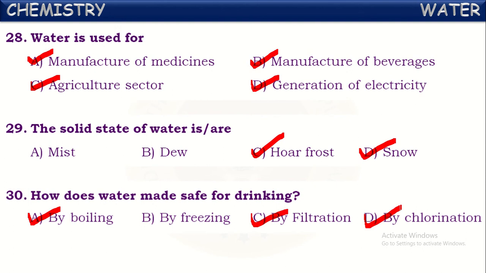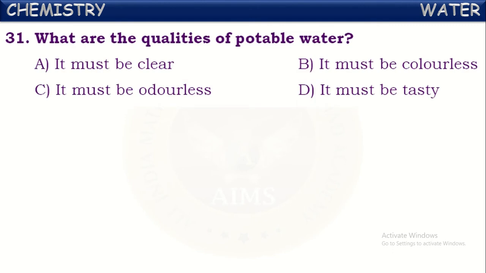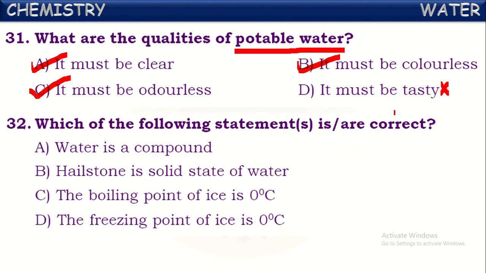Okay. Next, what are the qualities of potable water? What does potable mean here? Potable water means the water which is suitable for drinking is called potable water. So the qualities of this potable water are: it must be clear, it must be colorless, it must be odorless, and it must be tasteless also. But it is given here as tasty. It should not contain any taste. It should be tasteless.